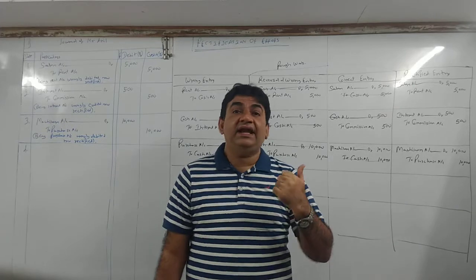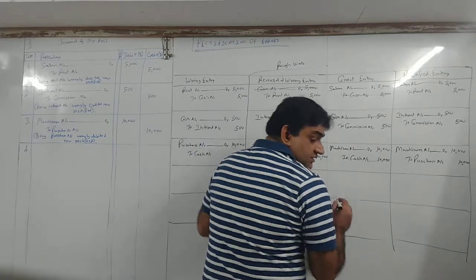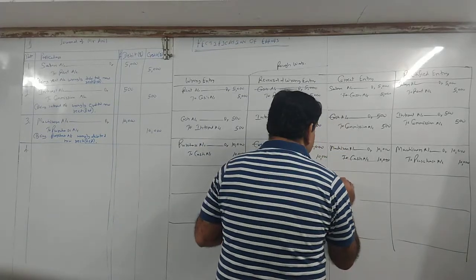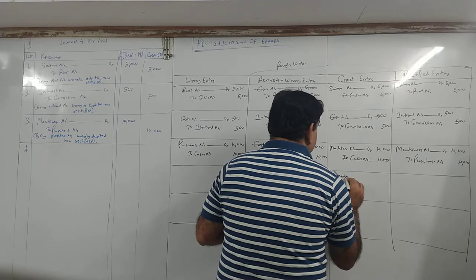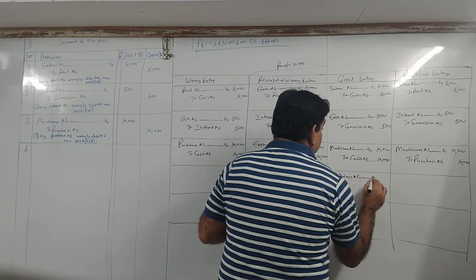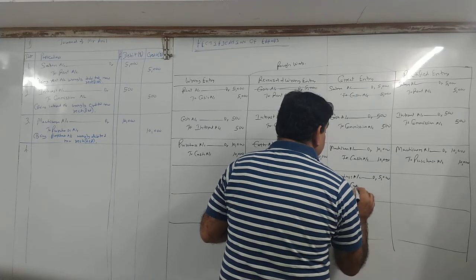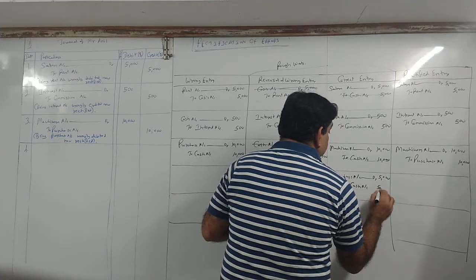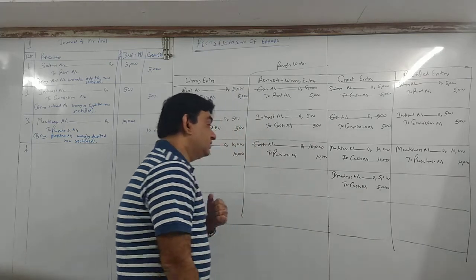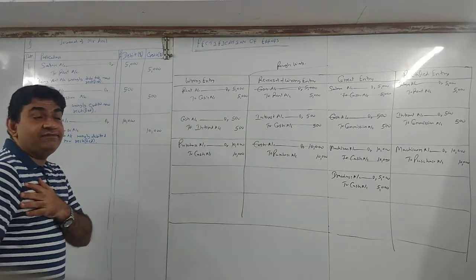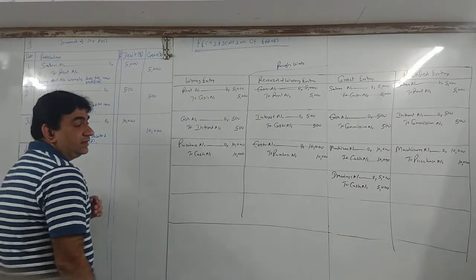So my correct entry should be drawings debit 5,000 to cash 5,000.